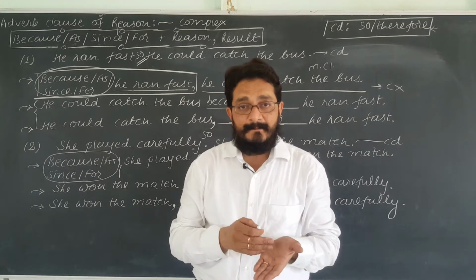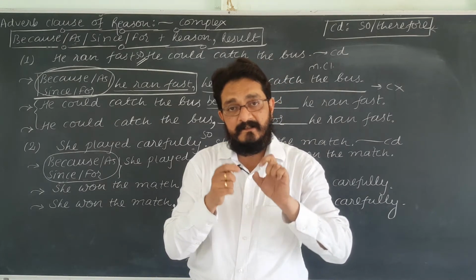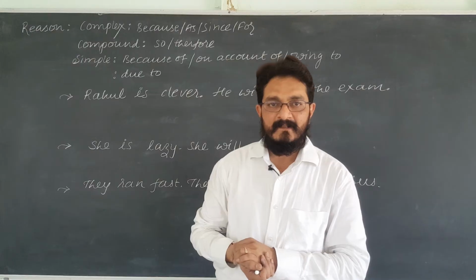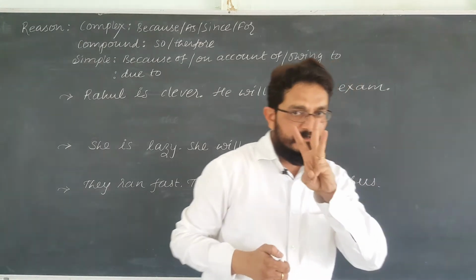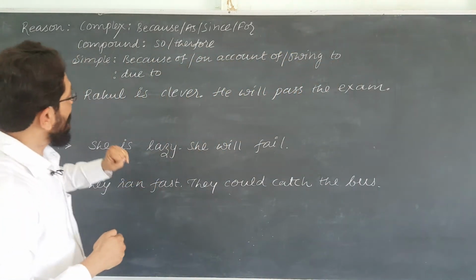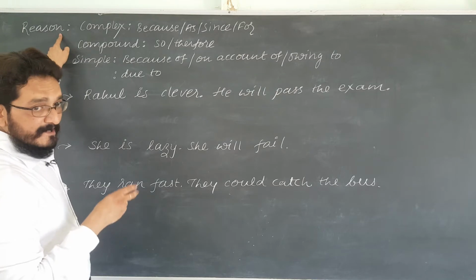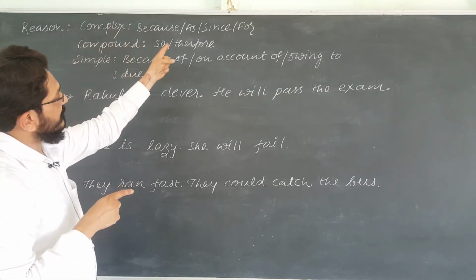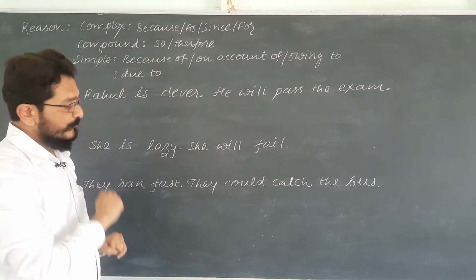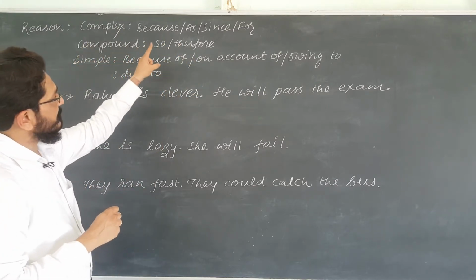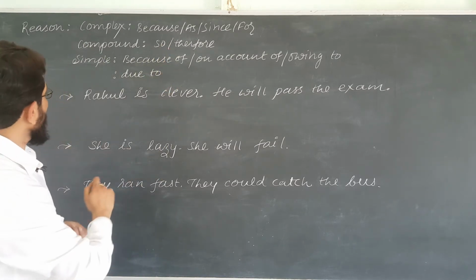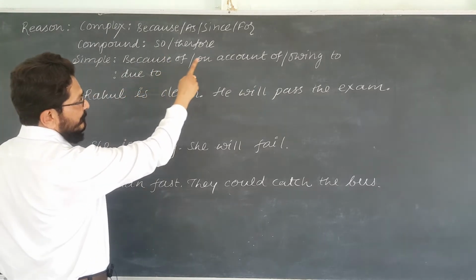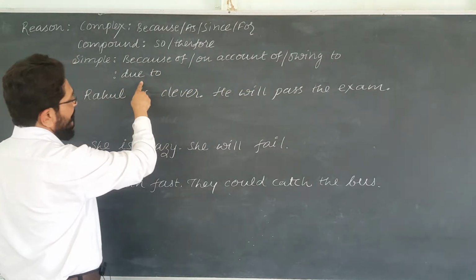Now let's learn how these two sentences can be turned into simple one also. Now see, there are three sets of sentences on the board. Reason, we are discussing about reason. Complex can be made using because, as, since and for. You know it. Compound can be made using so and therefore. You also know it. Now, if you want to make the two sentences simple, you can use because of, on account of, or owing to, and the fourth one is due to.